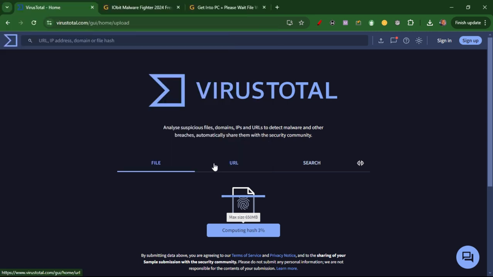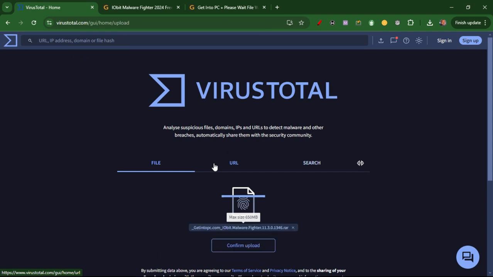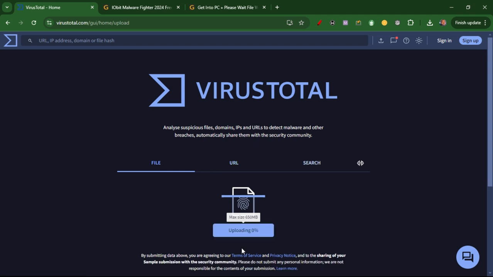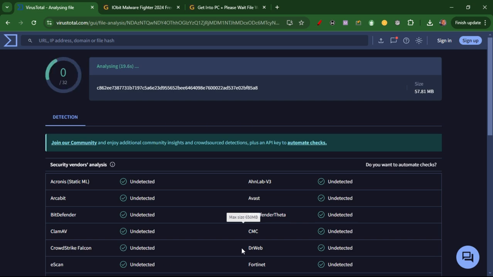So let's see. As you can see, it's computing the hash, and then I'm going to confirm the upload. So the file is being uploaded. I have less than 70% to go, and we're almost done with the upload. You are going to see how this website displays every detail of this software. This website is going to show you if there's a possibility of virus or malware on your system.